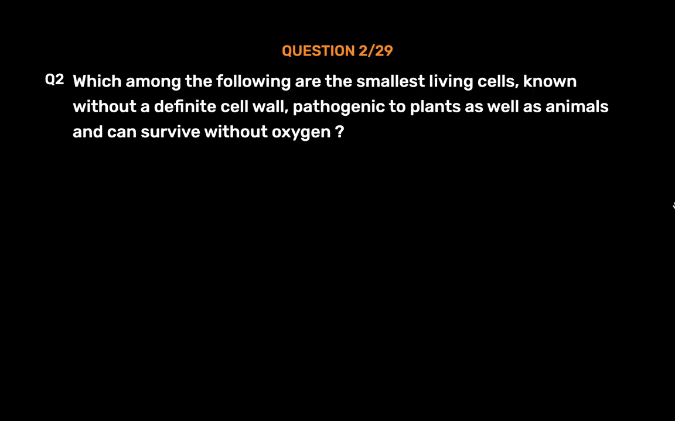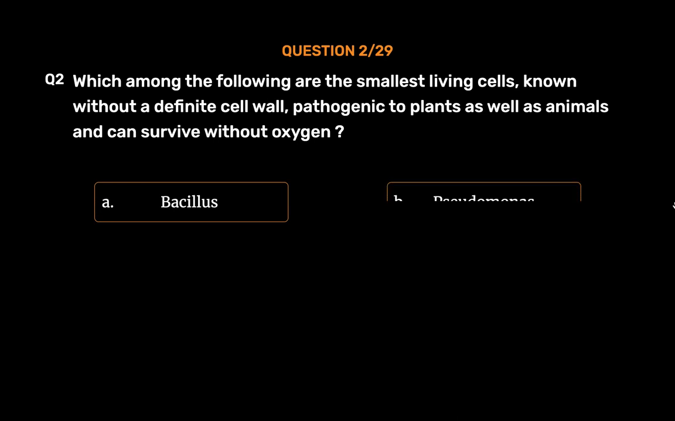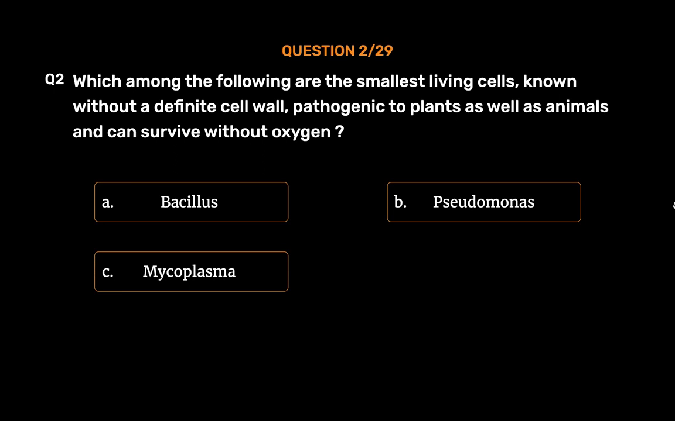Question number 2. Which among the following are the smallest living cells, known without a definite cell wall, pathogenic to plants as well as animals and can survive without oxygen? Option A. Bacillus. Option B. Pseudomonas. Option C. Mycoplasma. Option D. Nostoc. The correct answer is Option C.